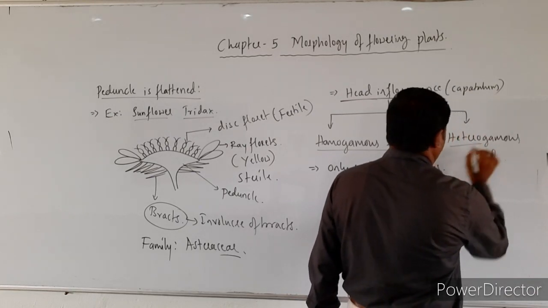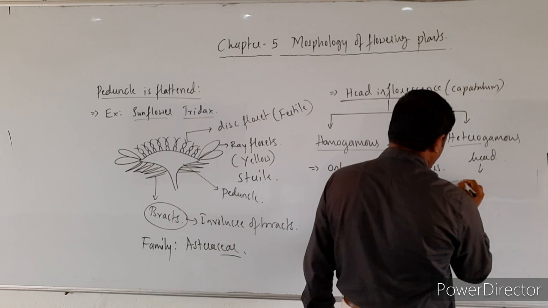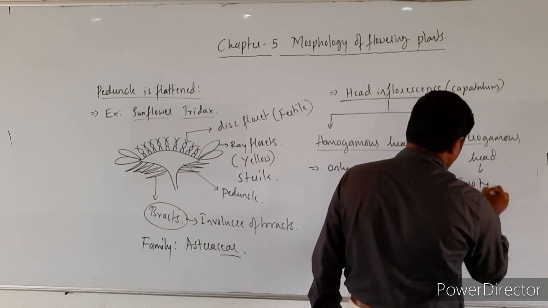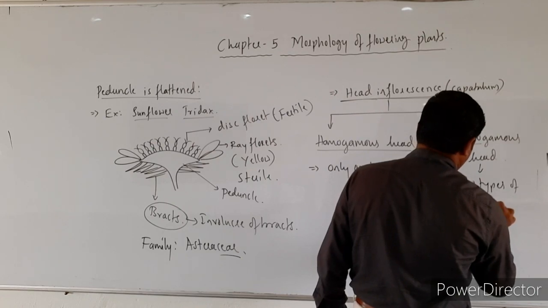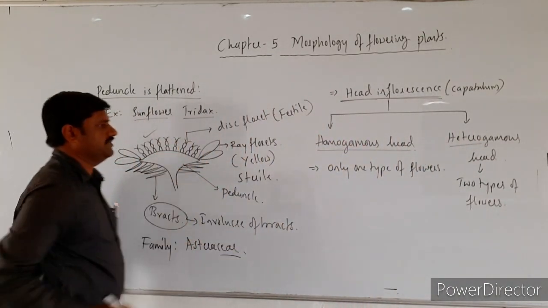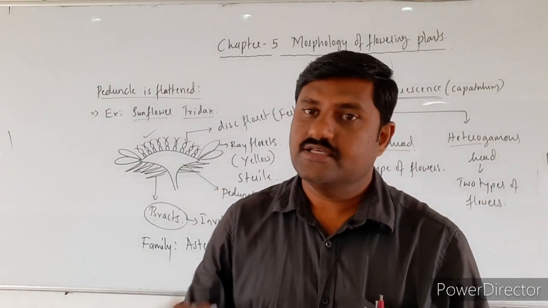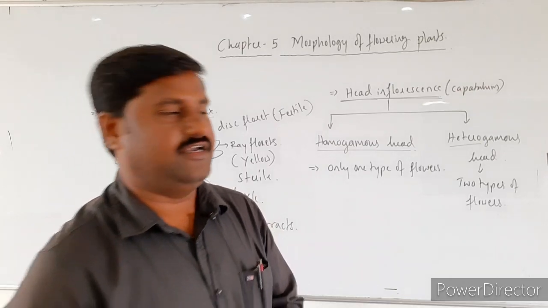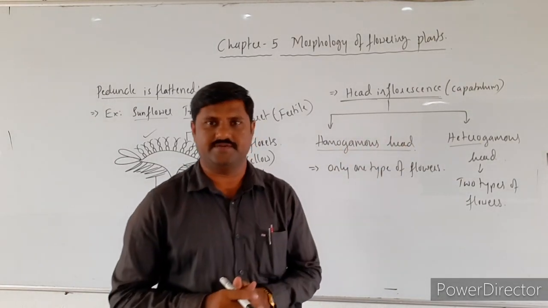And hetero means different, in the sense that two types of flowers are borne over here. Sunflower itself is the best example for heterogamous head, right? Like this there are different types of head inflorescence that we come across.